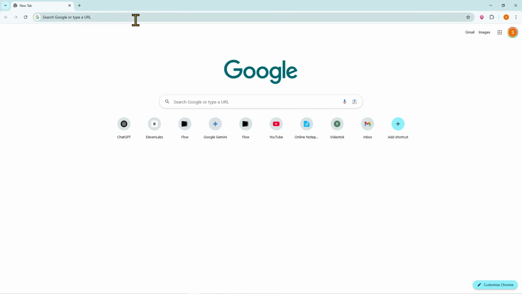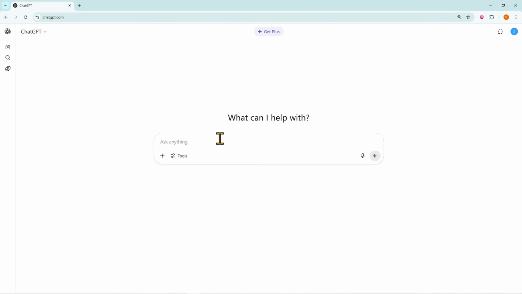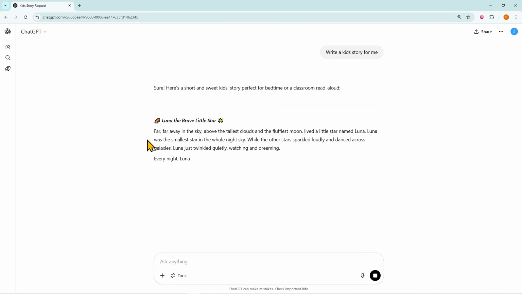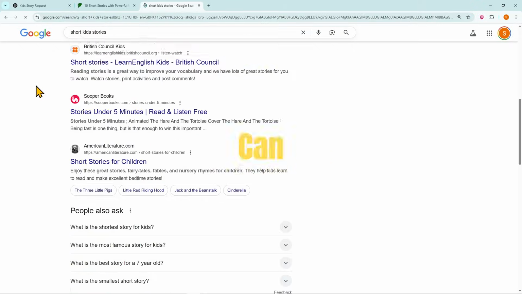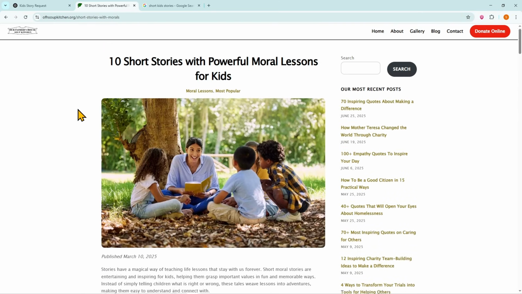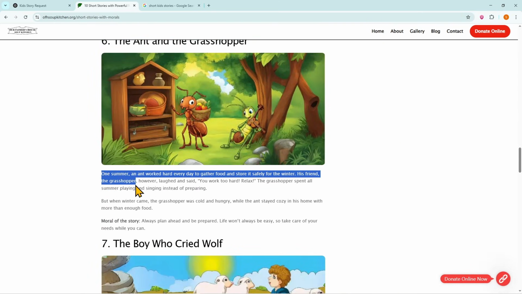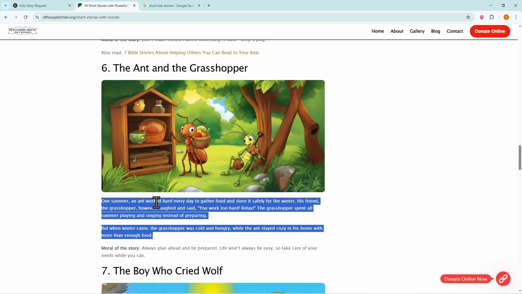For the story, you have 3 options. You can ask ChatGPT to write a story for you. You can write one yourself, or you can find one online. For this tutorial, we'll use this short story. It's easy to explain step by step.